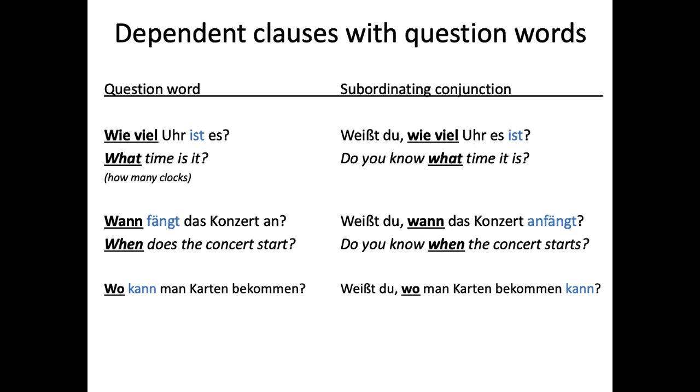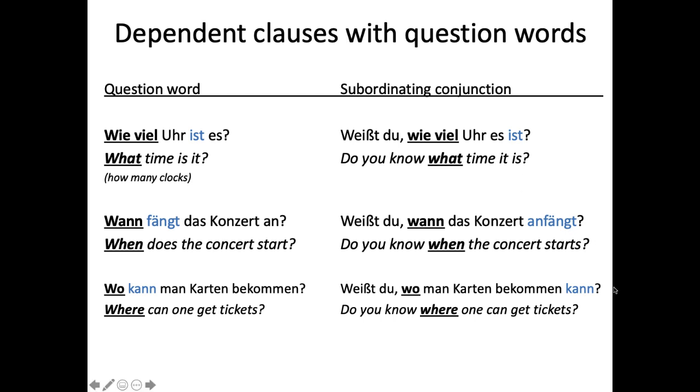Wo kann man Karten bekommen as a question becomes, with the subordinating conjunction, Weißt du, wo man Karten bekommen kann? Do you know where one can get tickets? So you see we have our conjugated verb at the very end, kann, and then our infinitive second to last. And bekommen was already at the end from before, and then we kicked the conjugated verb to the end, which leaves us with this order.